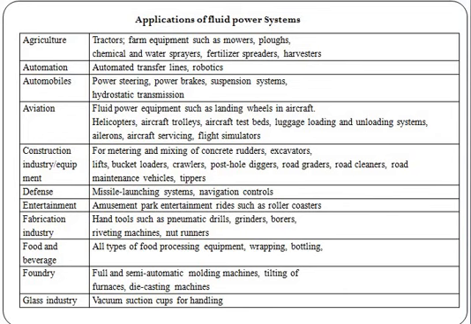These fluid power systems are applied in various industrial applications, as follows.